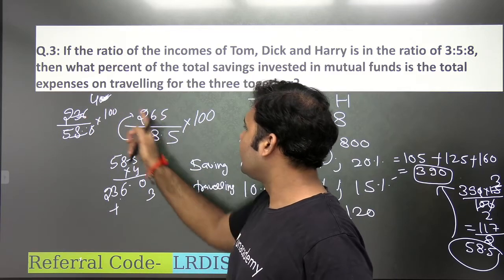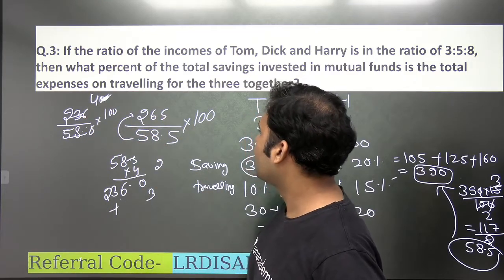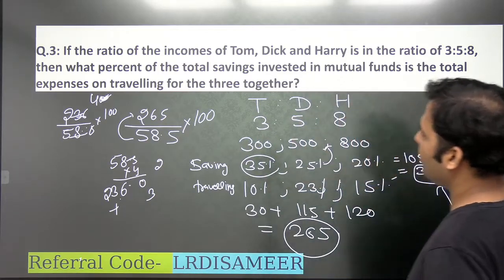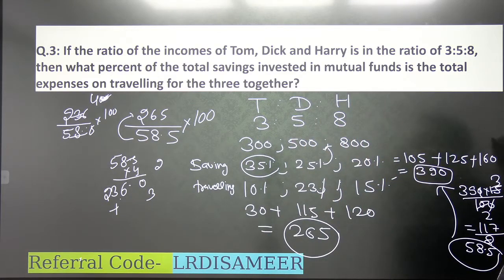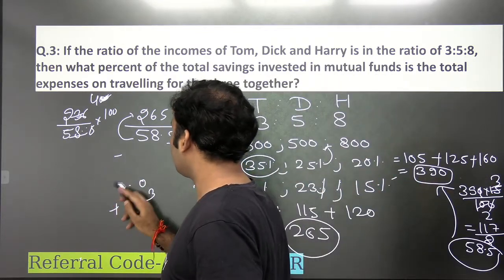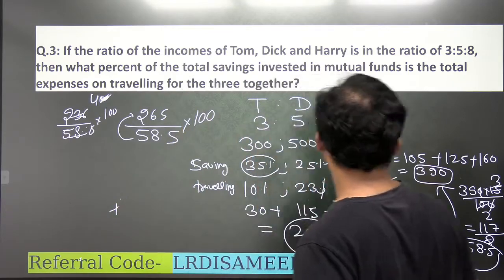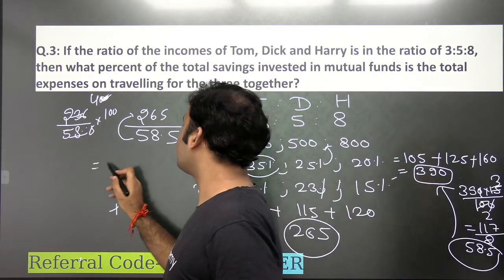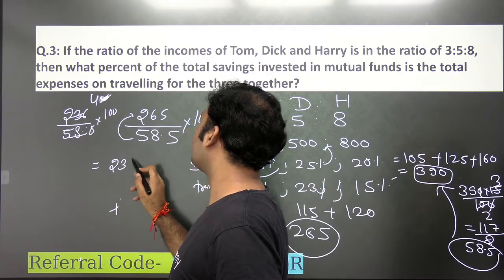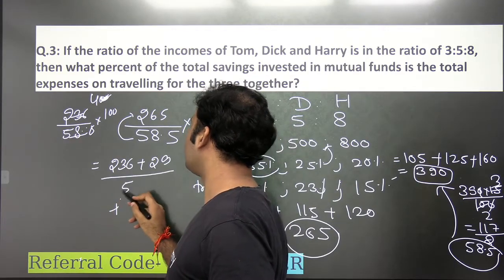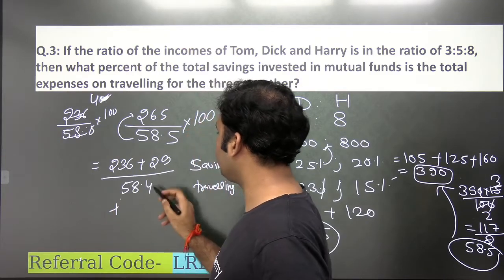You see the difference between these two values is 29, right? This value is 29 more. So now you see that, right? So basically what I'm doing is I'm writing 265 as 236 plus 29 as a percentage of 58.5, right?